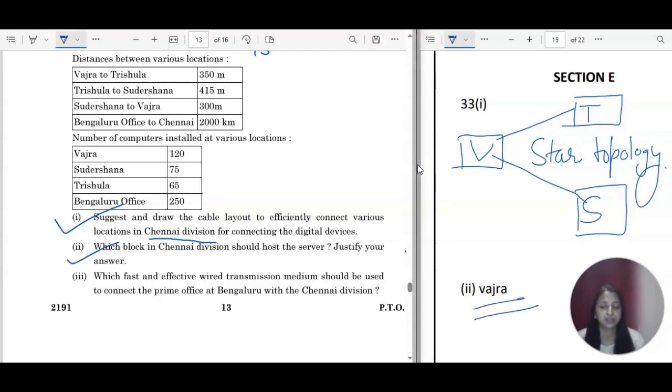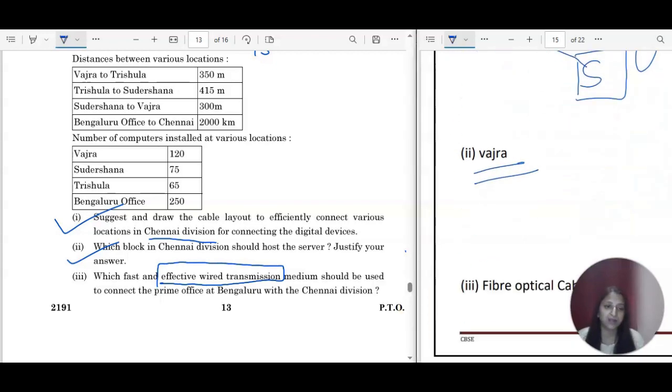Which fast and effective wired transmission medium should be used to connect the prime office at Bangalore with the Chennai division? In case of wires, 3 types are there: we have the twisted pair, we have the fiber optic, and one more.